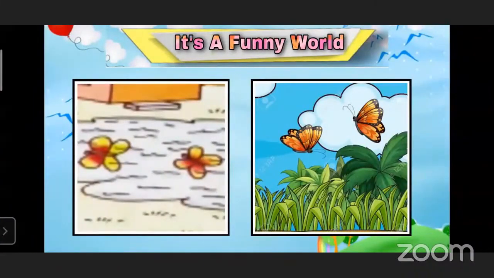Now, the second picture is the butterfly swimming in the water. But actually, does the butterfly swim in the water? No, teacher. Flying in the sky. The butterfly flies in the sky or flies in the air. Yes, in the second picture you can see the butterflies are flying.